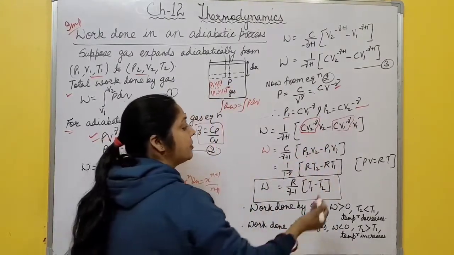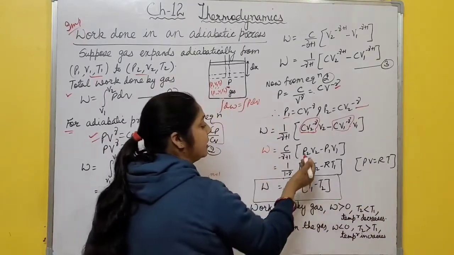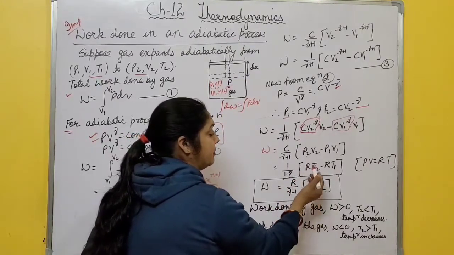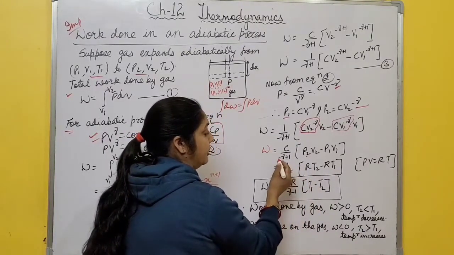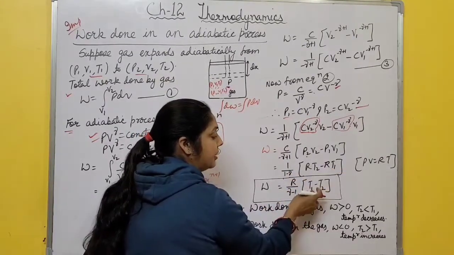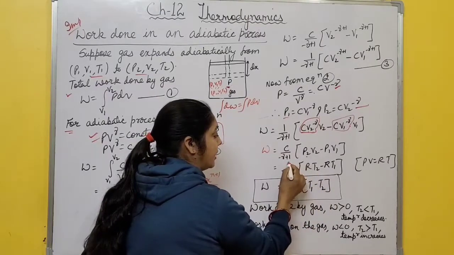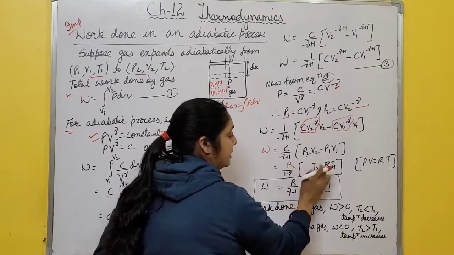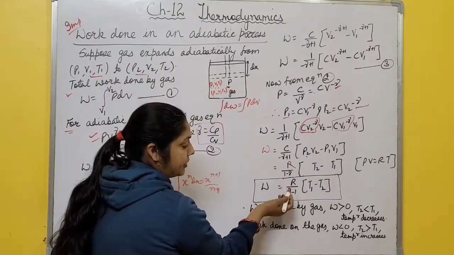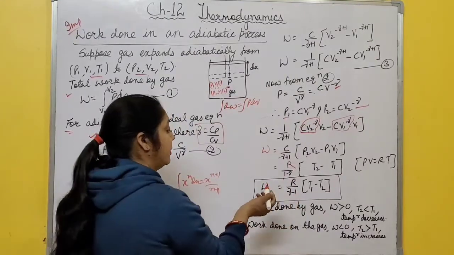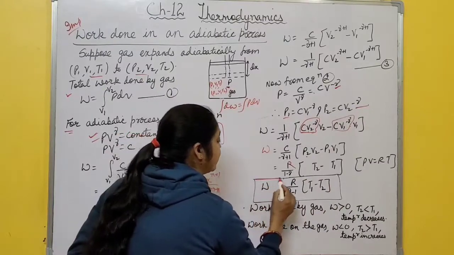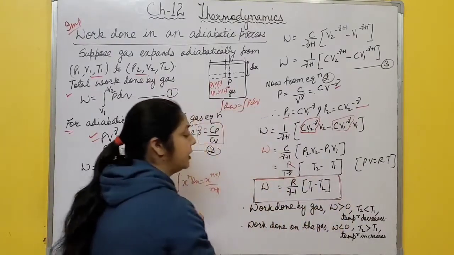Now using the ideal gas equation PV equal to RT for 1 mole of a gas, P2 V2 becomes RT2 minus RT1. You take R outside. Here we have minus gamma plus 1, but when you write gamma minus 1, T2 minus T1 becomes T1 minus T2, because gamma is always greater than 1. So the work done is R by gamma minus 1 into T1 minus T2.